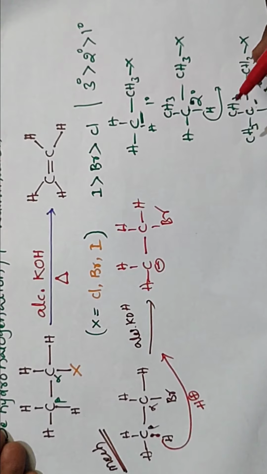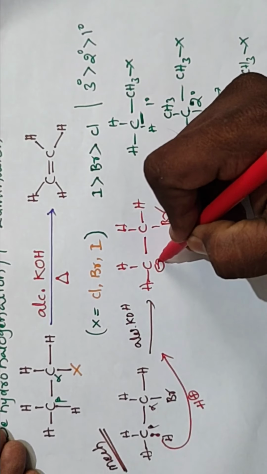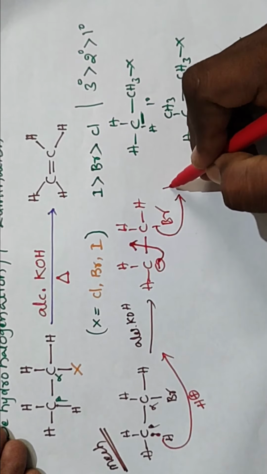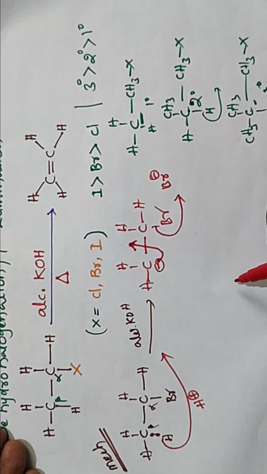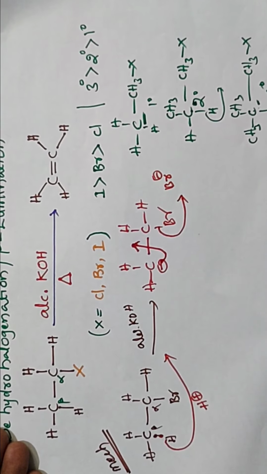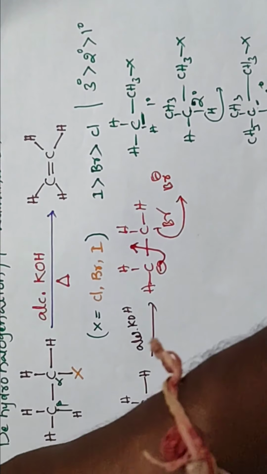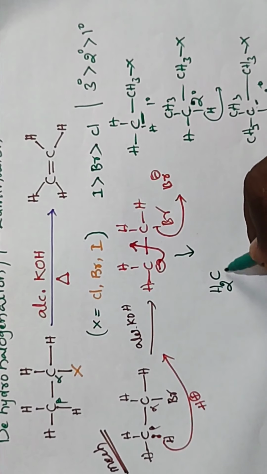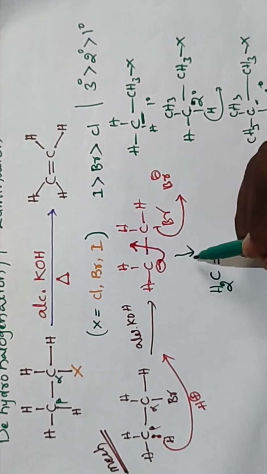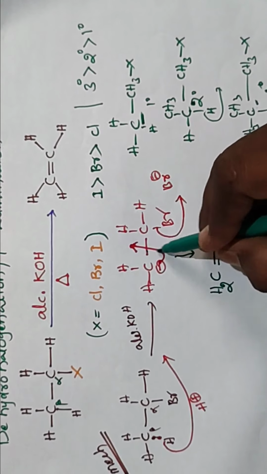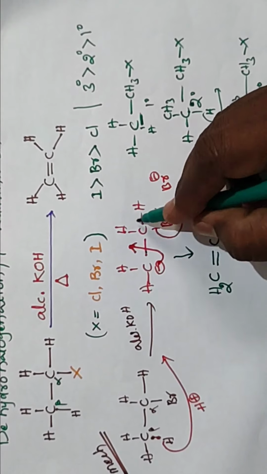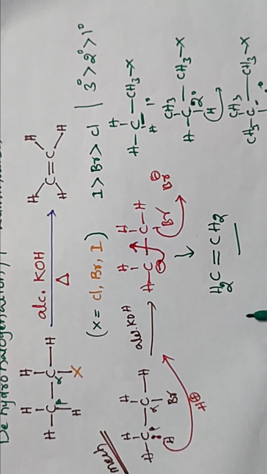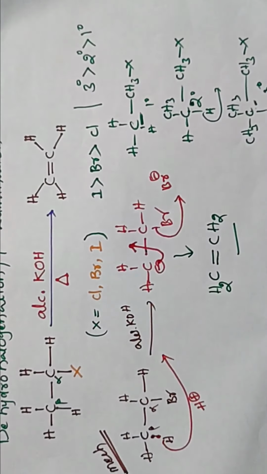The negative charge of the carbanion is unstable. By the shifting of the bond, the bromine is removed as Br minus. After removal of Br minus, we get CH2 double bond CH2. A single bond is already there, and the negative charge forms another bond, so we get a double bond. What is the product? Alkene. Alkene is the product by dehydrohalogenation or beta elimination.